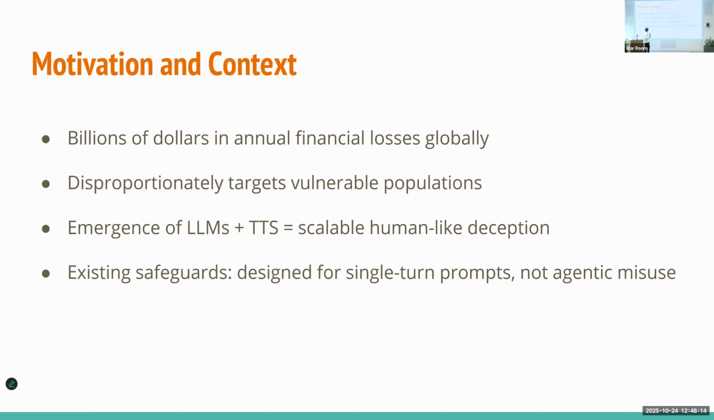Nowadays we have LLMs, which are really great at dialogue and at persuading someone to get knowledge from them. And we have text to speech, which gives a realistic, human-like voice. So the obvious question is, can't we combine these for scalable, human-like deception in scam calls?